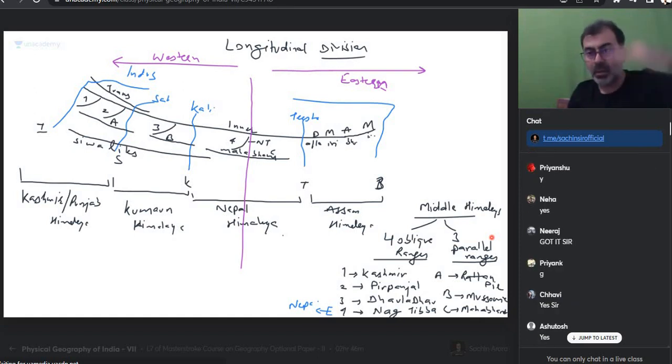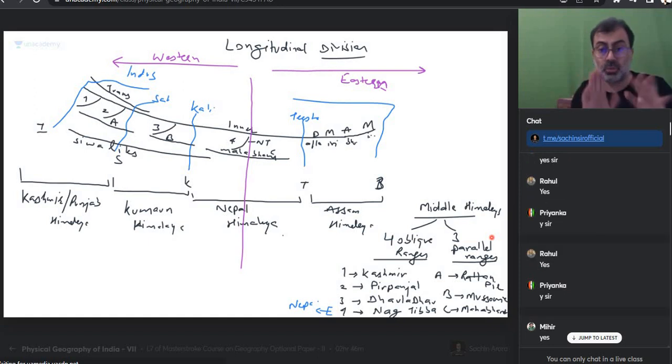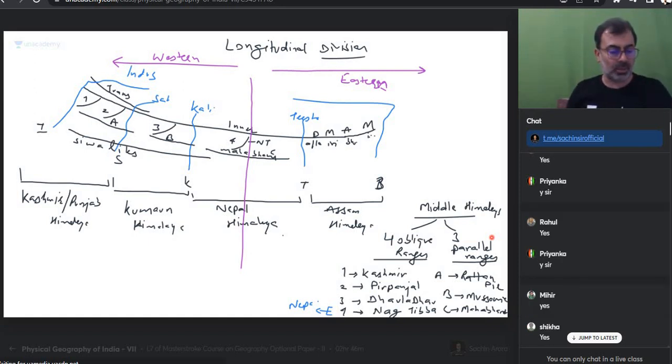East-west scheme clear, parallel ranges clear. How were they cleared? How were they created? Clear. Now, if there is a doubt, ask. Everything is written also. I'm not in a hurry. I feel that an optional student should know all these things. Only then will he come. And so much so, I don't want to give value.